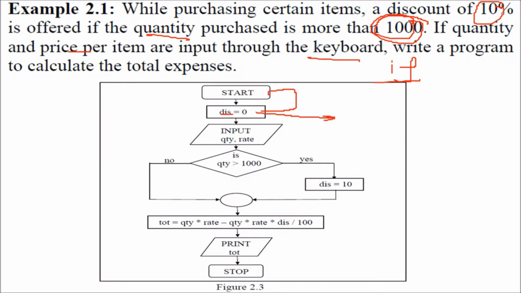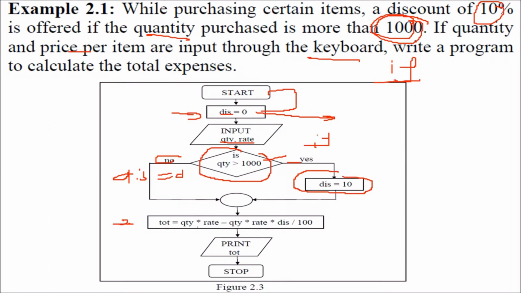So what you have to do? See, first of all, input the quantity and rate. This is the decision control, this is where you are going to use if. If the quantity is greater than 1000, if it is yes, then you put discount equal to 10. Otherwise, if no, the discount will be 0 as you have initialized here. Then you will calculate the total. Total will be simply quantity into rate minus quantity into rate into discount percent divided by 100. And then we print the total and we stop.